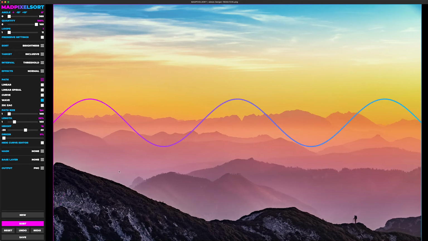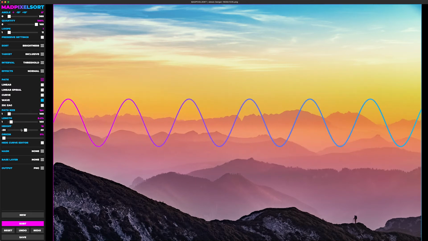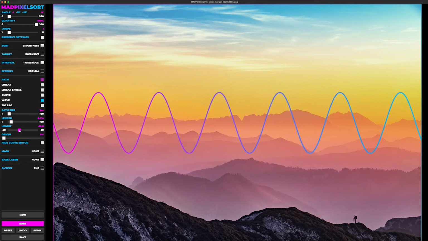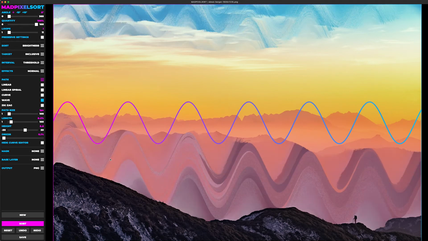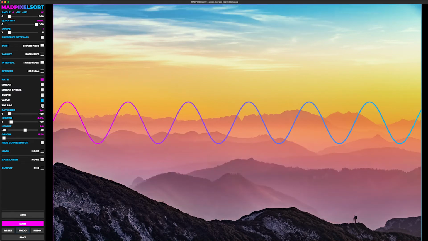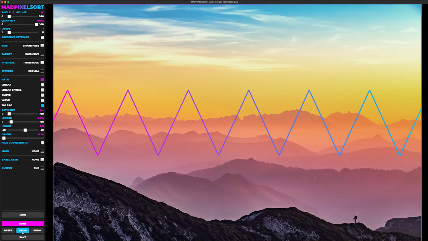Wave is essentially a wave, and you can change its length like this. You can change its height. You can change the origin. If you sort it, as you can see, it goes up and down. Now, zigzag is exactly like the wave, but instead of round angles, it has sharp angles. And you can modify it the same way.